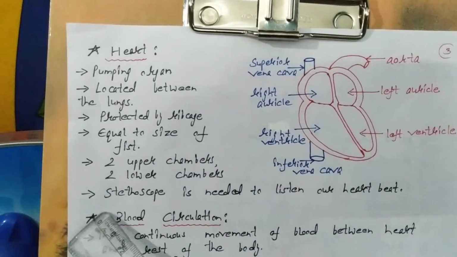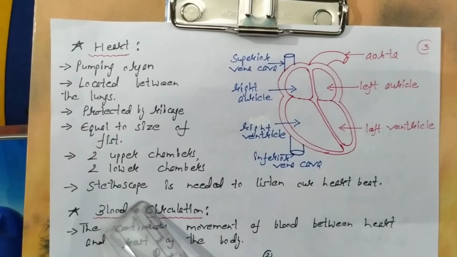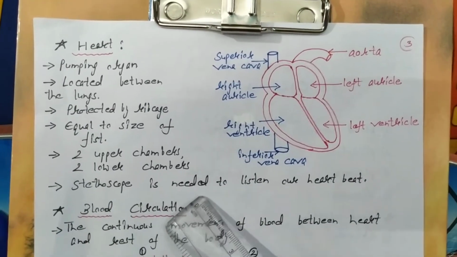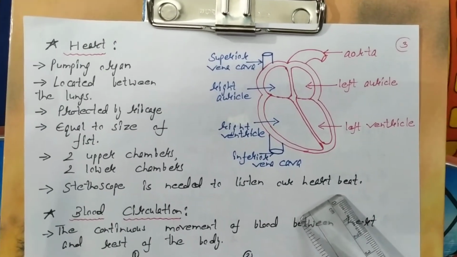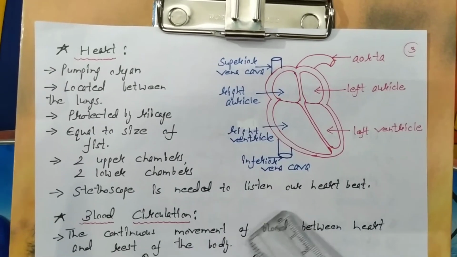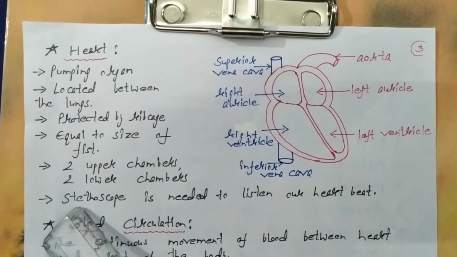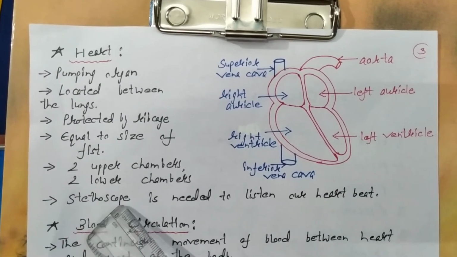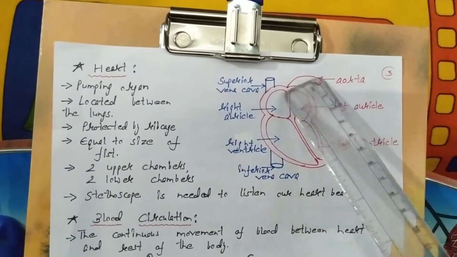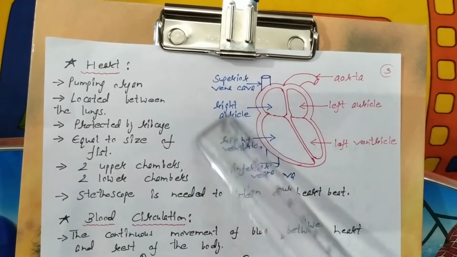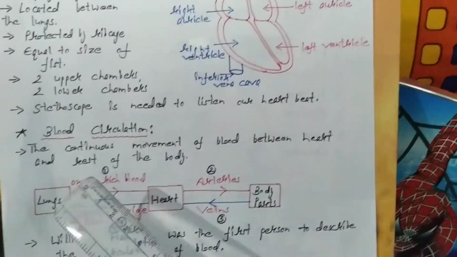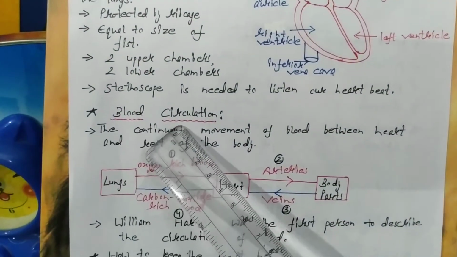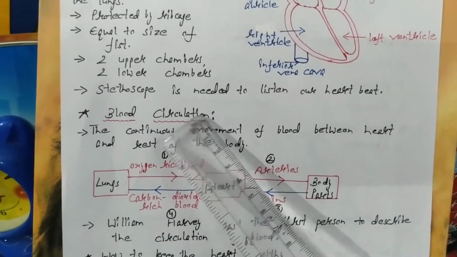And one very important thing: the stethoscope is the instrument needed to listen to our heartbeat. You must have seen doctors using a stethoscope. Children, learn the spelling very carefully. Now once you understand the structure of the heart, you will be able to understand the process of blood circulation easily.